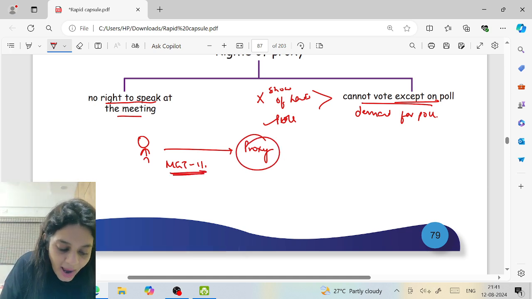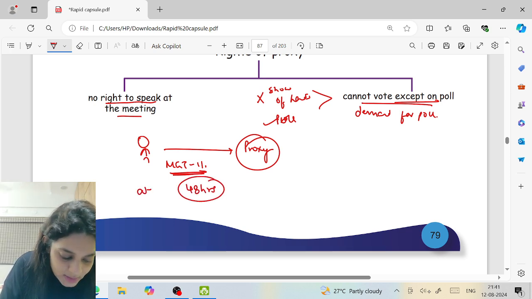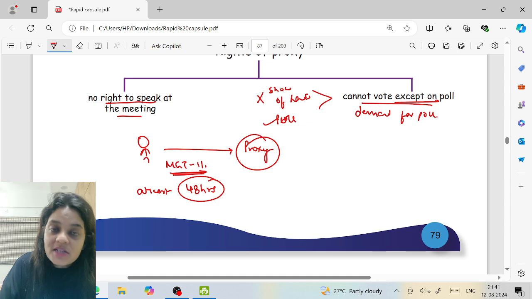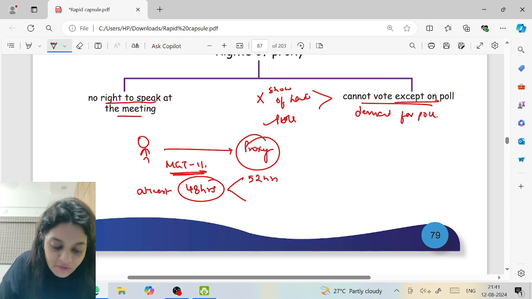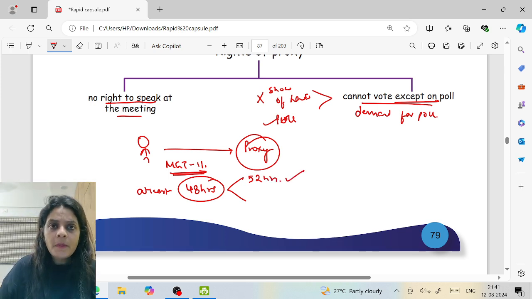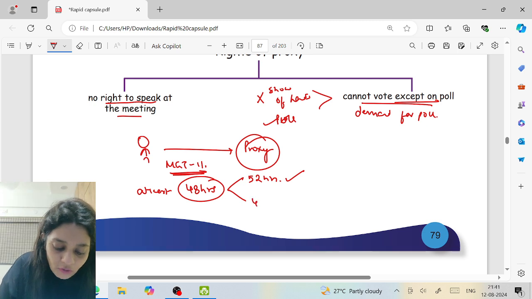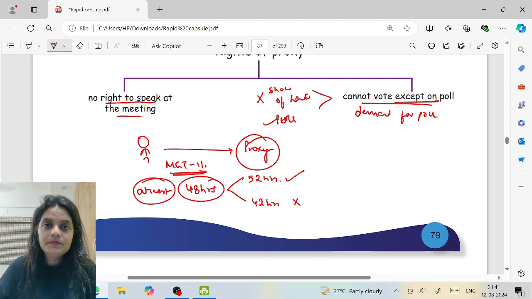And this form has to be submitted at least 48 hours before the meeting. So if I submit this form 52 hours before the meeting, does it work? Yes, absolutely. If I submit it 42 hours before the meeting, no, because it is at least.